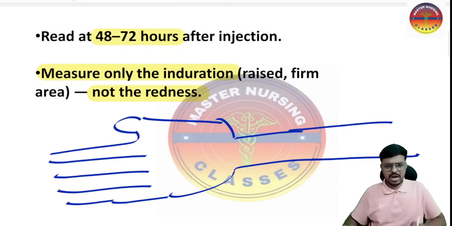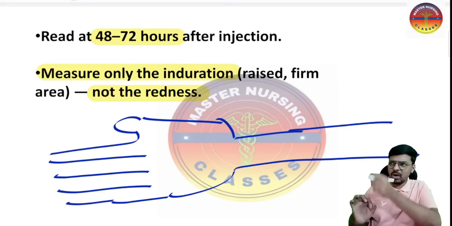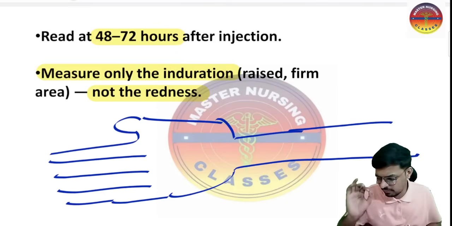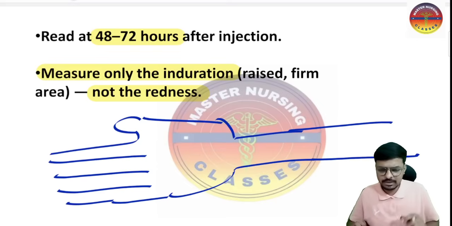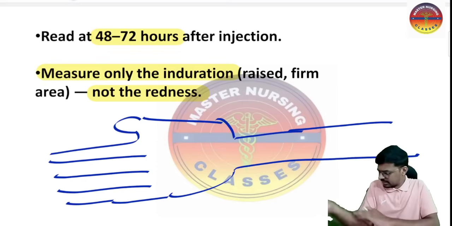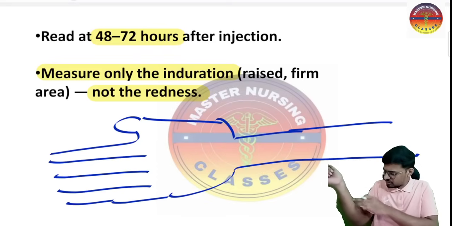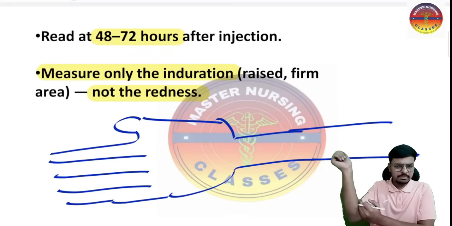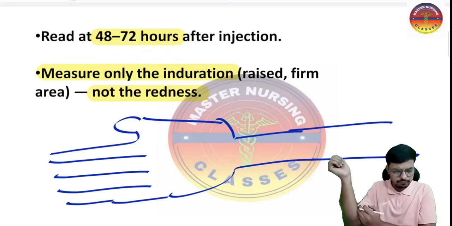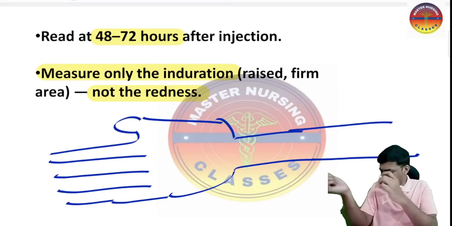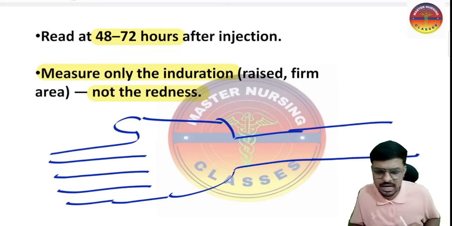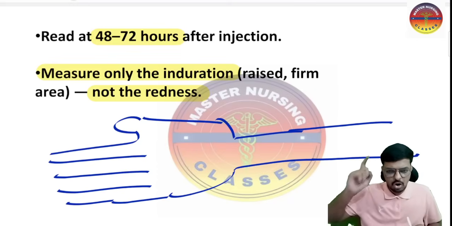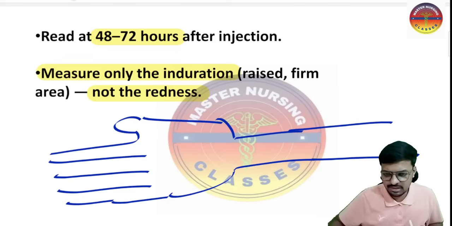Okay, sir, we understood. So I have taken the tuberculin syringe and loaded 5 tuberculin units of the purified protein derivative. 5 tuberculin units is equal to 0.1 ml. Then I have checked for any damage, any infections, any sutures over this particular surface, that is the ventral aspect of the forearm. There is nothing there, so I administer the purified protein derivative. My question is, by which route will you administer? Option A is intradermal, option B is intradermal, option C is both A and B, and option D is nothing.